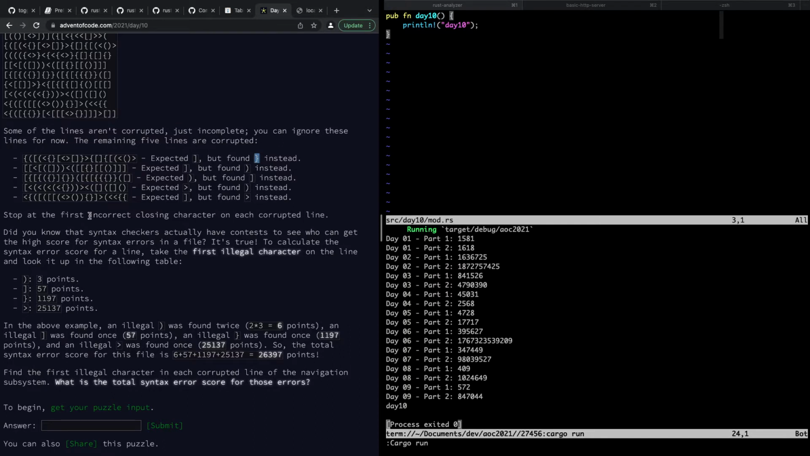So I think I understand all of this. Stop at the first incorrect closing character on each corrupted line. Did you know that syntax checkers actually have contests to see who can get the high score for syntax error in a file? It's true.